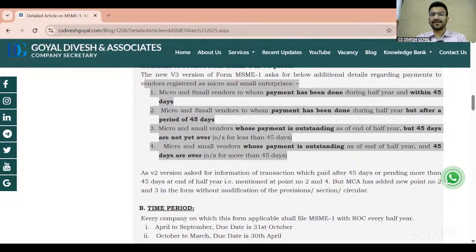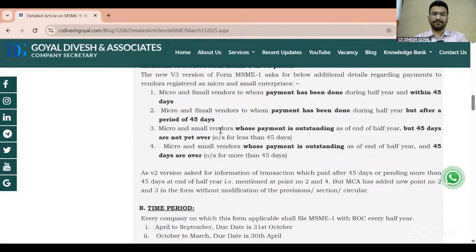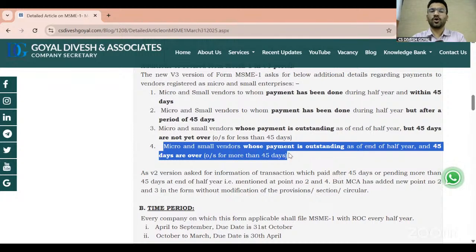Even in yesterday's seminar and through the WhatsApp group, so many people are asking, what if we don't file this form in condition number 1 or 3? Because that is not as per the Act. So see, practically, if you are following the law, you are following section 405, and you file the form only for point number 2 and 4, there is no legal default, we can say.